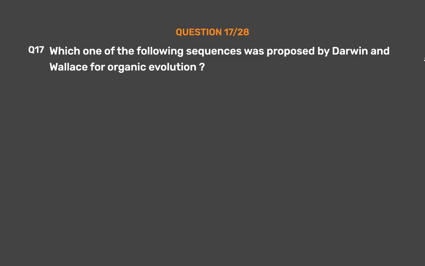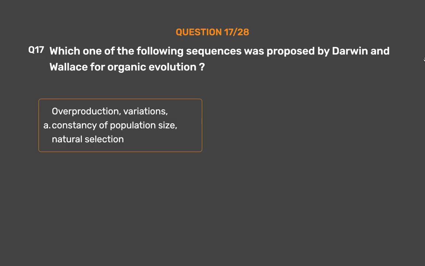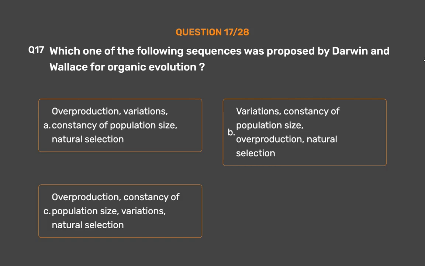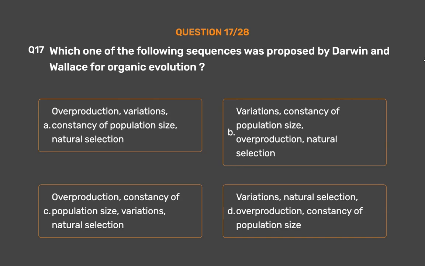Question number 17. Which one of the following sequences was proposed by Darwin and Wallace for organic evolution? Option A. Overproduction, variations, constancy of population size, natural selection. Option B. Variations, constancy of population size, overproduction, natural selection. Option C. Overproduction, constancy of population size, variations, natural selection. Option D. Variations, natural selection, overproduction, constancy of population size. The correct answer is Option C.